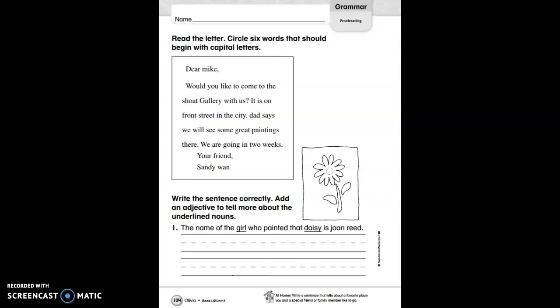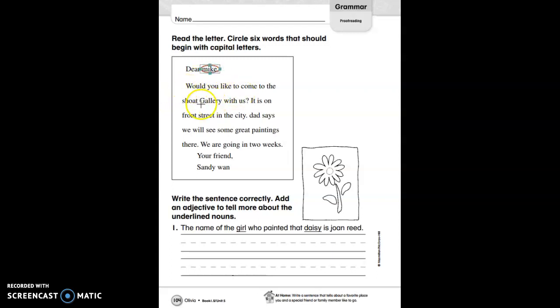Grammar, page 104. Read the letter and circle 6 words that should begin with capital letters. Dear Mike. Do we need to capitalize anything there? Yes, we need to capitalize the proper noun Mike. It's a special name.